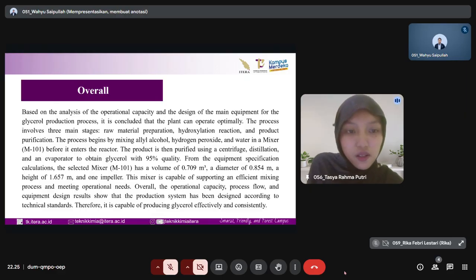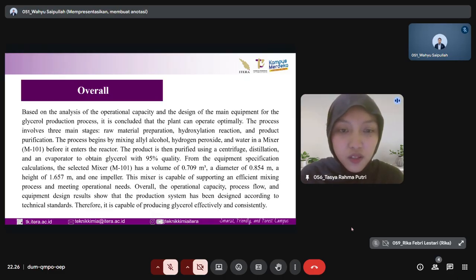The process begins by mixing allyl alcohol, hydrogen peroxide, and water in a mixer before it enters the reactor. The product is then purified using a centrifuge, distillation, and evaporator to obtain glycerol.